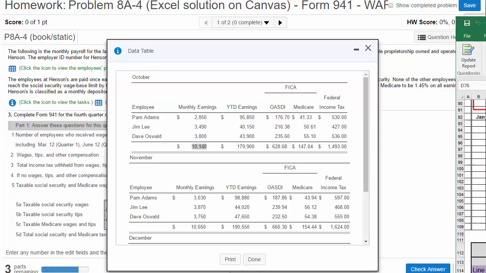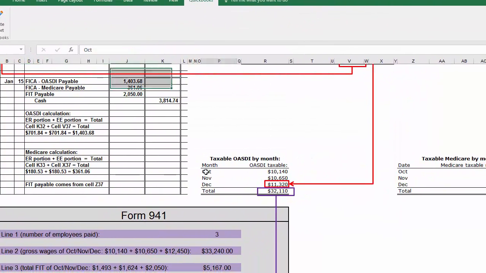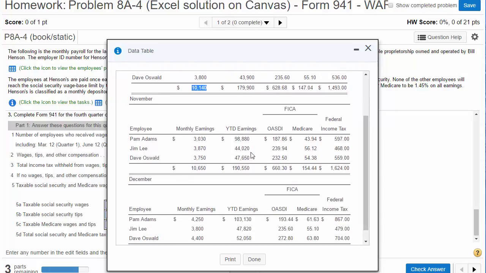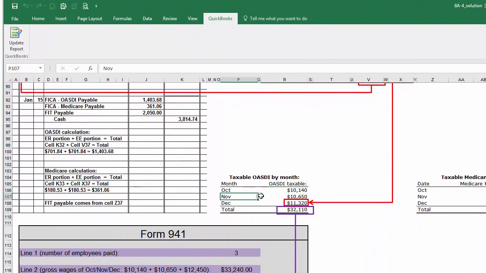So I'm going to create, in Excel, I've created a taxable OSTI by month table. So October, all of it is taxable, 10,140. Let's look at November. Was anyone over the 102,000 in November? No. So all of this month's gross wages is taxable. So I plug that into my taxable OSTI by month table.